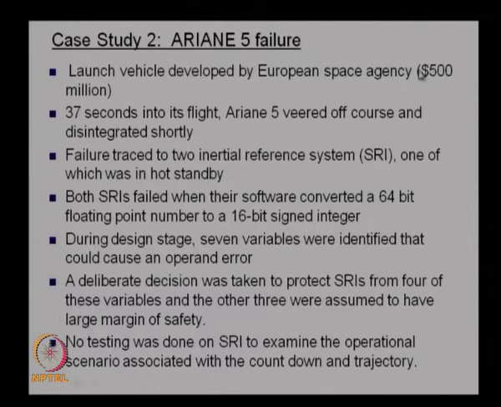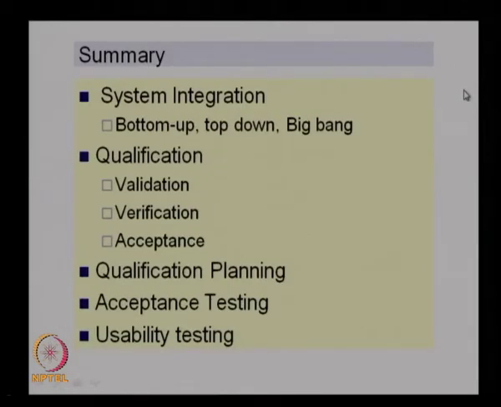So, in the last 3 lectures we discussed system integration and qualification, and we mentioned that we have various stages in integrating the system. We start with the components, then subsystems, then interfaces, and start integrating them. There are different methods of integrating the system: the bottom up approach, the top down approach, and the big bang approach. We can use any of these methods to integrate the system. Similarly, we discussed the qualification strategies: validation, verification and acceptance.